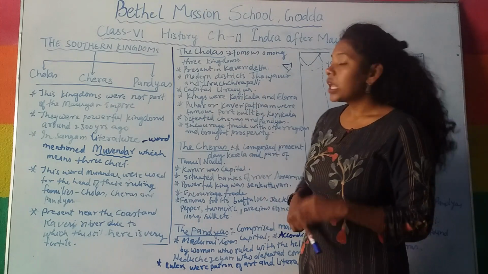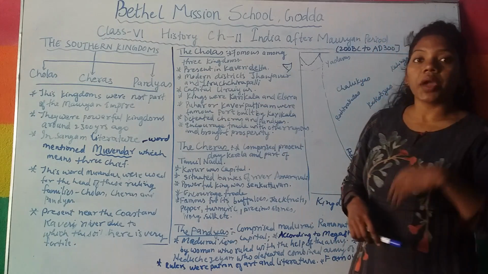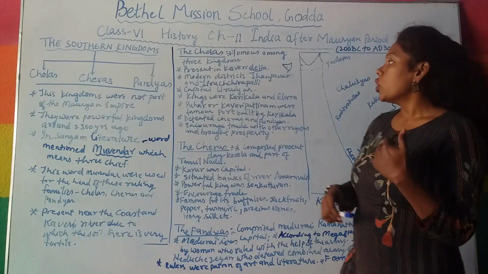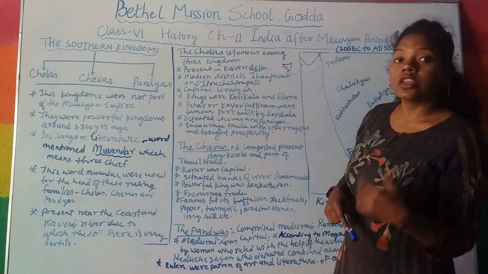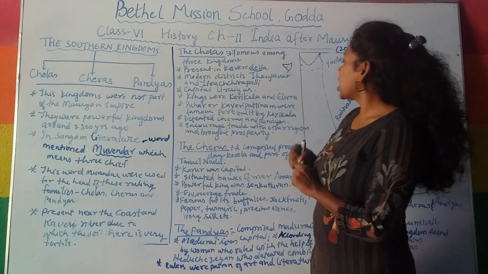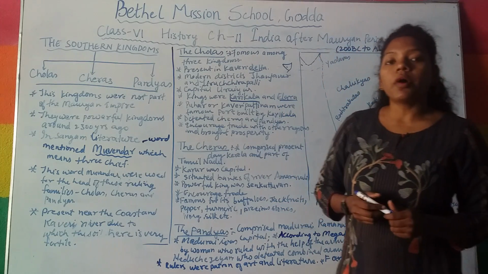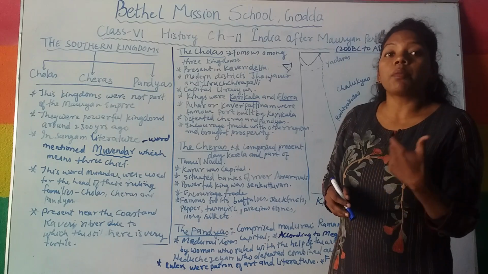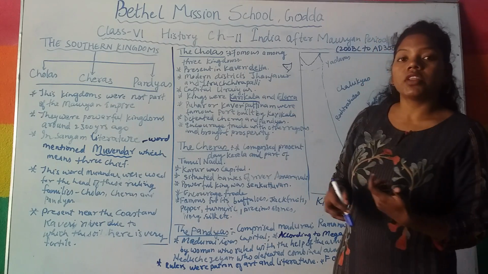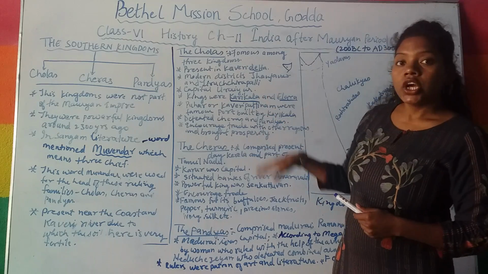Next, its capital was Uraiyur. The famous and most important kings who became so powerful during the Chola reign were Karikala and Ilanjetchenni. These were the two important, famous and powerful kings during the time of the Chola kingdom, during the reign of the Cholas.